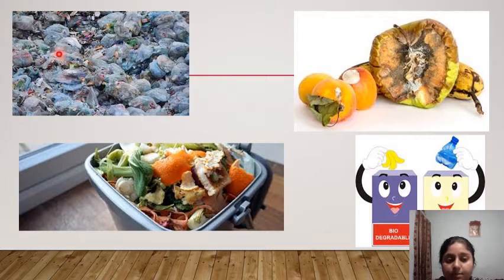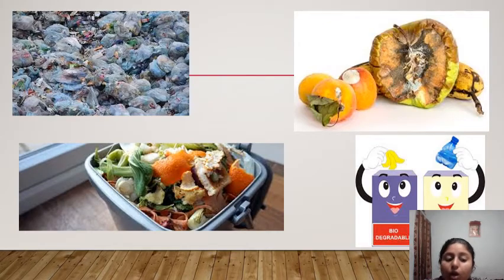There is garbage inside plastic, thrown away. There is some vegetable waste, and an apple which is getting spoiled. There is a dustbin which shows biodegradable or non-biodegradable. These are the things you see on your screen.